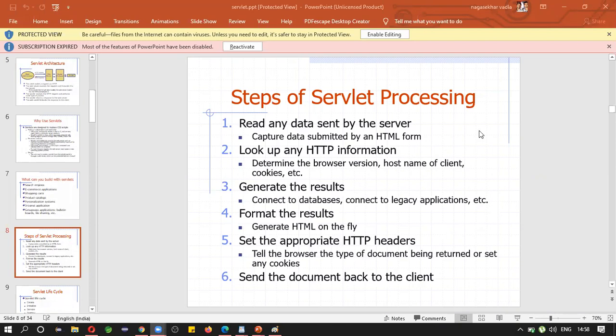Do you remember the get method and post method which we discussed yesterday? If you use the get method, all the text data will be sent through the URL, but it doesn't provide any security. In between the server and the client, an intruder may try to hack or see the data.